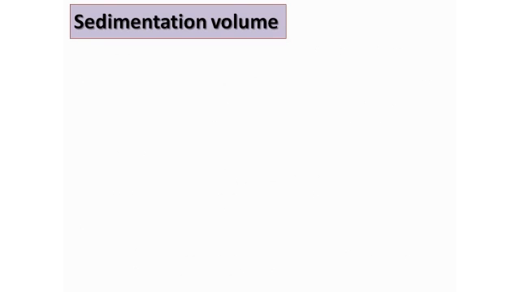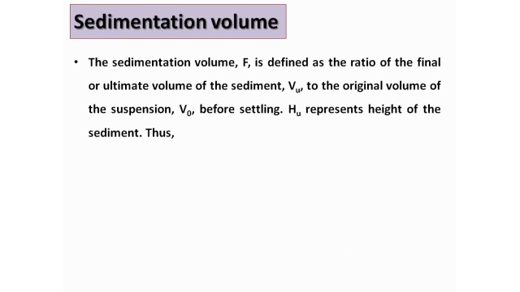The next thing is the sedimentation volume. The sedimentation volume is designated with F, capital F. It is defined as the ratio of the final, or you can say ultimate, volume of sediment, designated with VU, to the original volume of suspension, that is V naught.